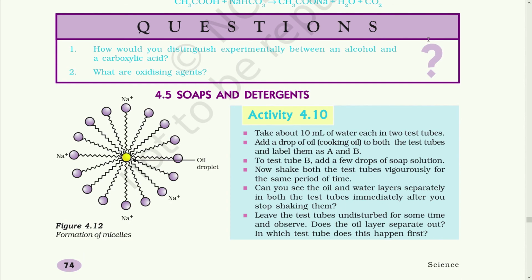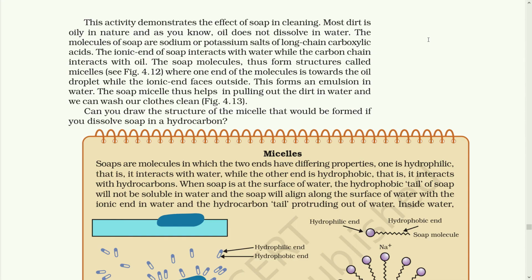This brings us to the last topic of this chapter, soaps and detergents. As you can see on the left hand side in diagram 4.12, it shows the formation of micelles. Now let's study how soap cleans the dirt. Most dirt is oily in nature, and as you know, oil does not dissolve in water. The molecules of soap are sodium or potassium salts of long chain carboxylic acids.